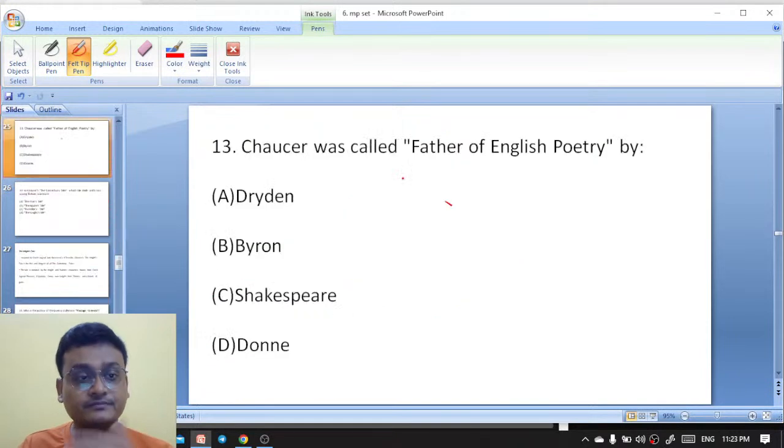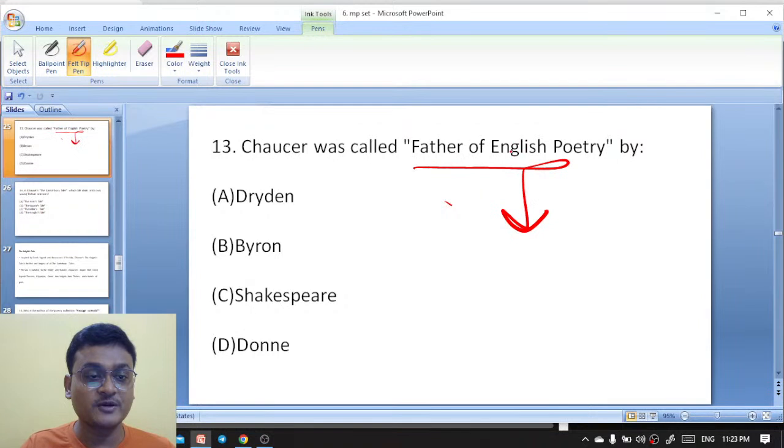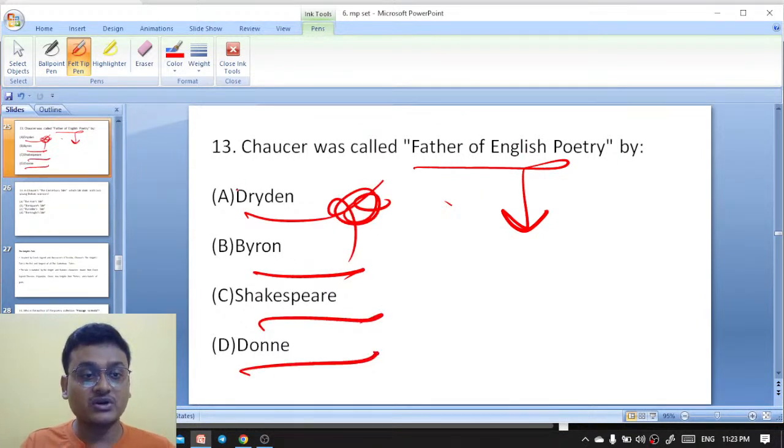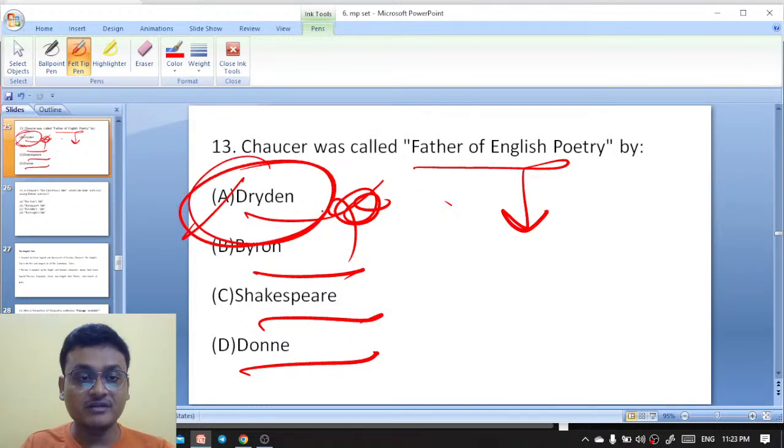Next question. Chaucer was called the father of English poetry. Who called Chaucer the father of English poetry? Byron, Shakespeare, Donne, or Dryden. It was Dryden. Dryden is confirmed to have called Chaucer the father of English poetry. Okay, next question.